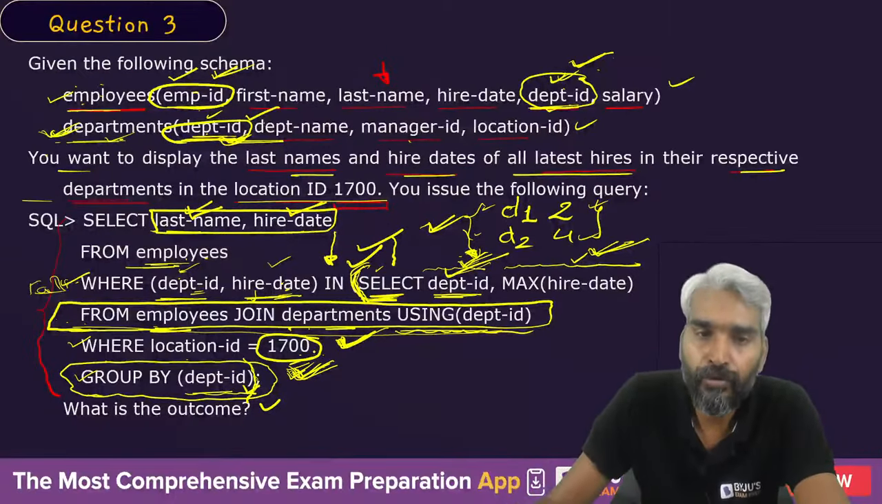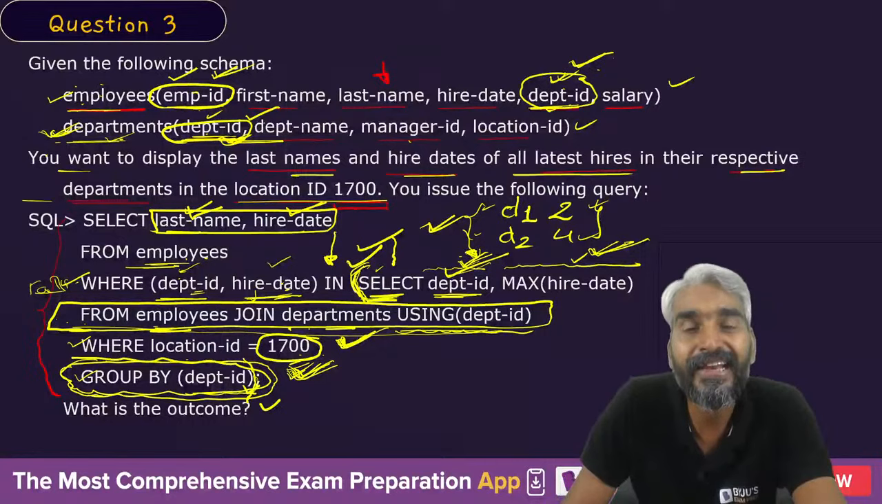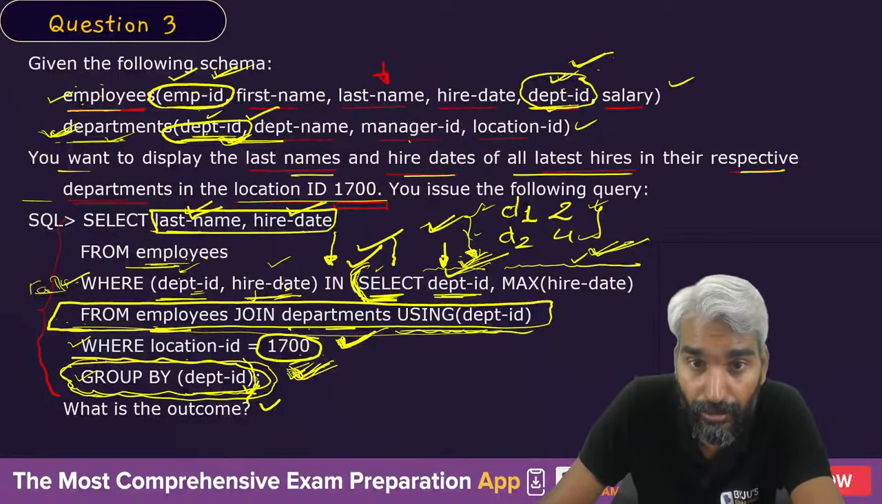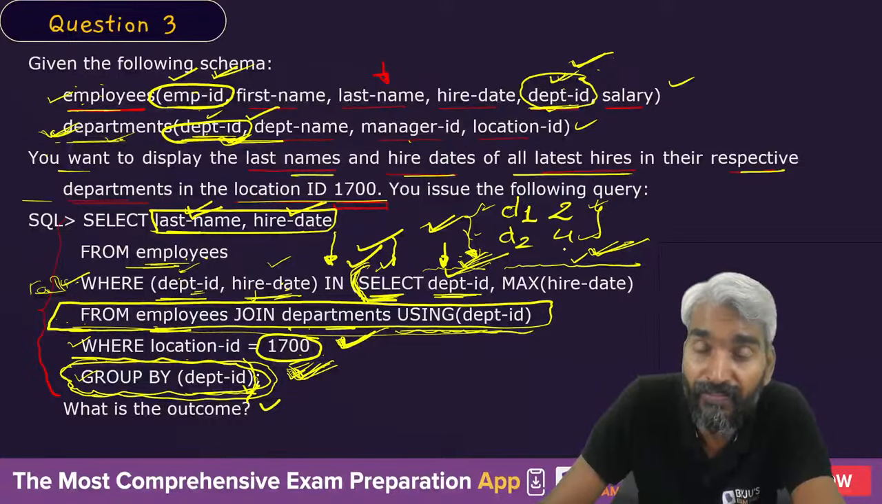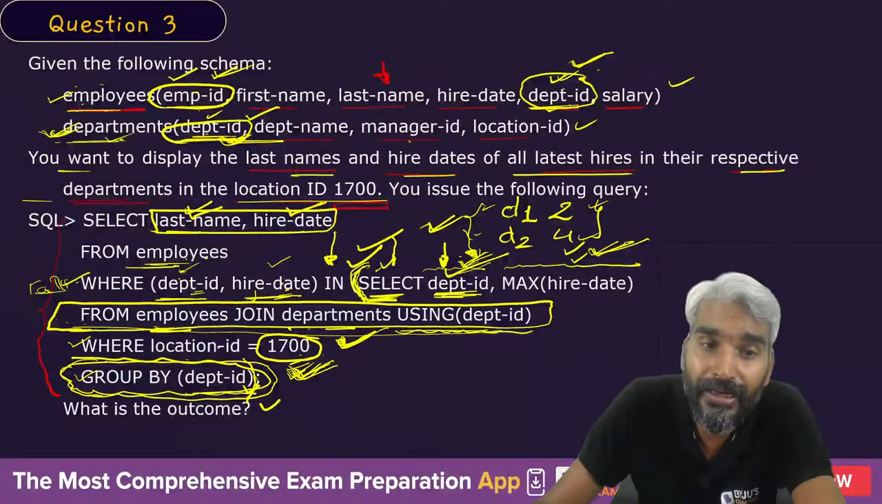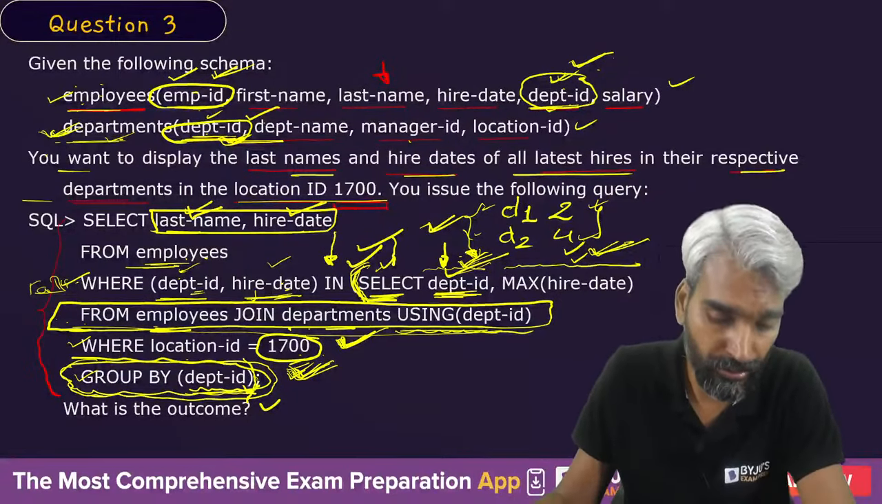But if you do not use this group by clause, then this query will generate an error. Why? Because you cannot use an attribute in the select clause along with the aggregate operation unless that attribute is present in the group by clause. You are not allowed to do this.